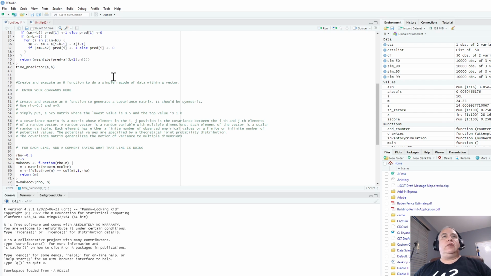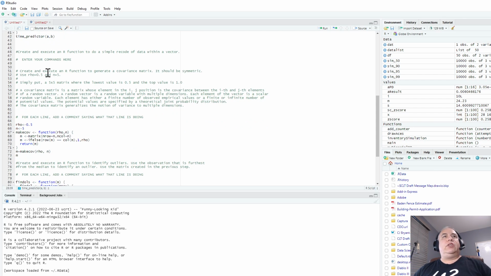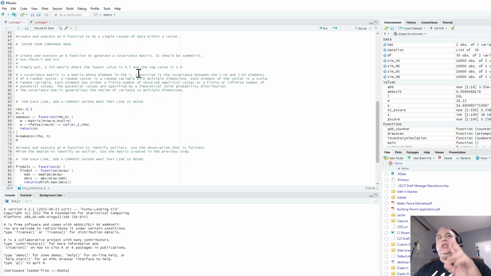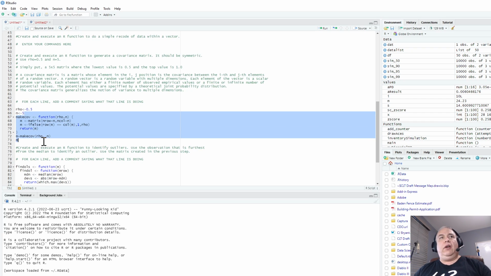Third question is to create a simple recode of data within a vector. Again, this comes from the reading. You should find examples. You would enter your commands in here. Fourth one is to create an R function to generate a covariance matrix. There's actually three different ways of doing this one. There's the one that you can use the example out of the book, that you see here. That exercise is, again, take this and you add a comment saying what each of those lines are doing.